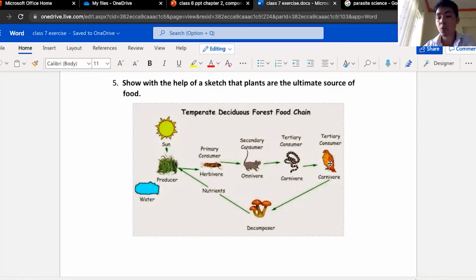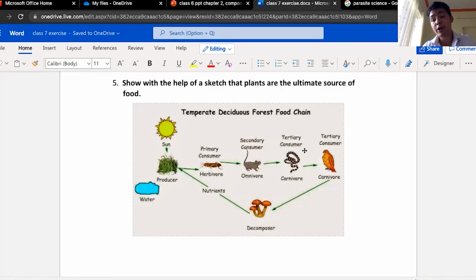So when the eagle dies, the decomposers or the saprotrophs feed on it. They eat all of it, and mushrooms grow, and the mushrooms and trees take up the nutrients and energy.